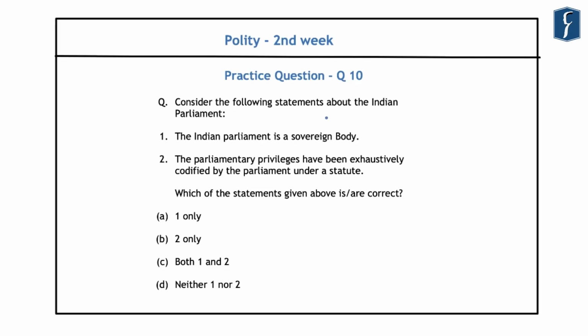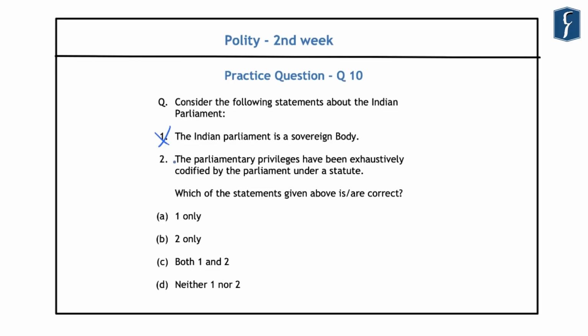However, the Indian Parliament, on the other hand, is not regarded as a sovereign body. This is because there are legal restrictions on its authority and jurisdiction. These limits on the sovereignty of the Indian Parliament are because of various features of the Indian Constitution. India has a written constitution, which is not the case in Britain. Further, the authority and jurisdiction of the Indian Parliament is restricted by the judicial review provided to the Supreme Court, and also by the fundamental rights provided in the Indian Constitution itself. And thus this first statement is incorrect.